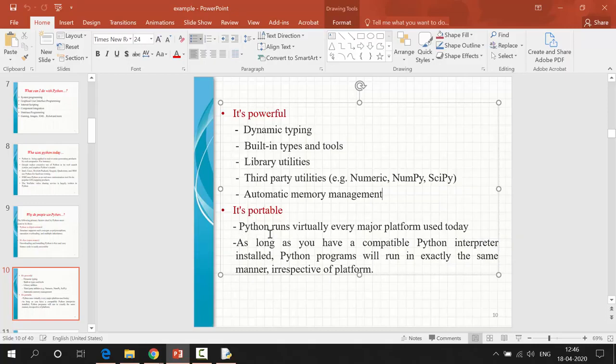It's portable. Python runs on virtually every major platform used today. Whatever the platform, whether it is Linux, Red Hat Linux, or Windows, we can run the Python program. Except Windows XP: Windows XP and lower versions of Windows don't support Python. It is supported from Windows 7.